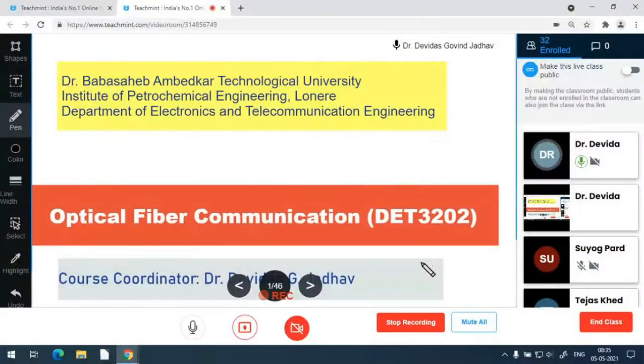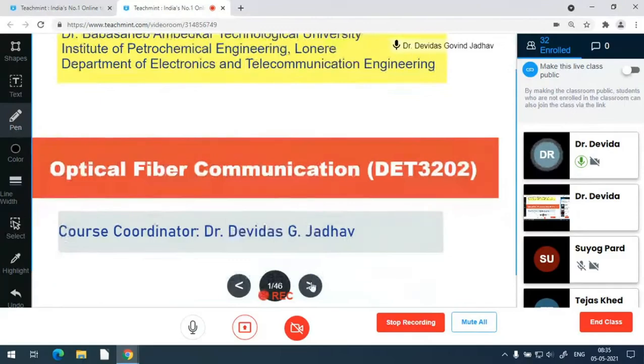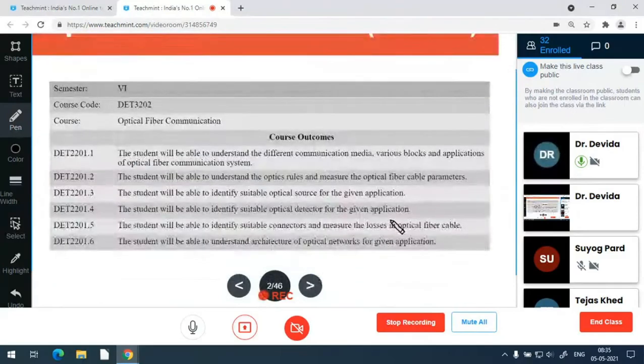Communication DET 3202. Course outcomes. The students will be able to understand the different communication media, various blocks and application of the optical fiber communication system. The students will be able to understand the optics rules and measure the optical fiber cable parameters.